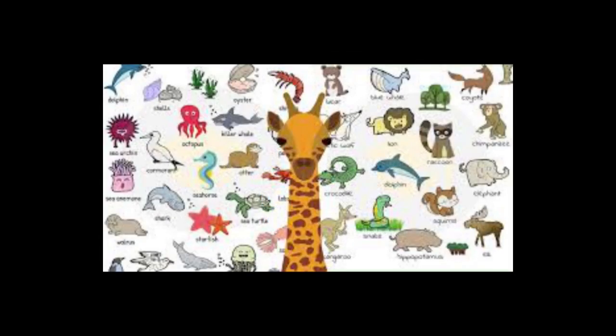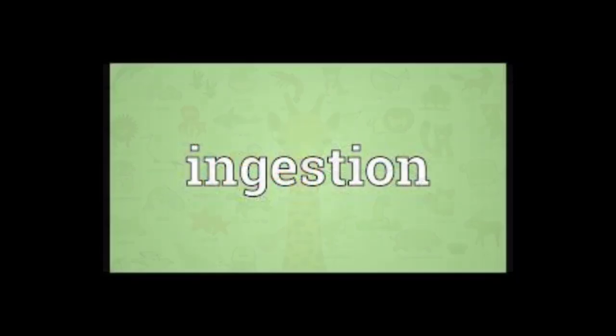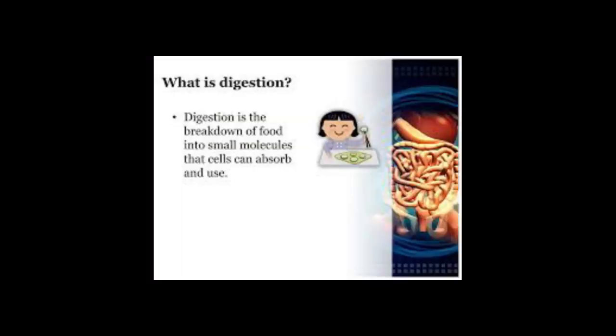In animals, the process of nutrition involves different steps which are as follows. The first one is ingestion. The taking in of food is called ingestion. That is the way you insert the food into your mouth. After ingestion, the second part comes, that is digestion. The breakdown of food into a simpler form with the help of digestive juices is called digestion. This takes place mainly in the stomach and intestines.